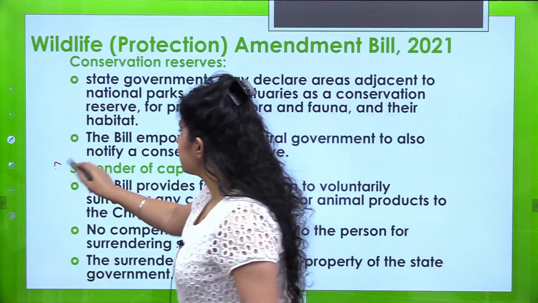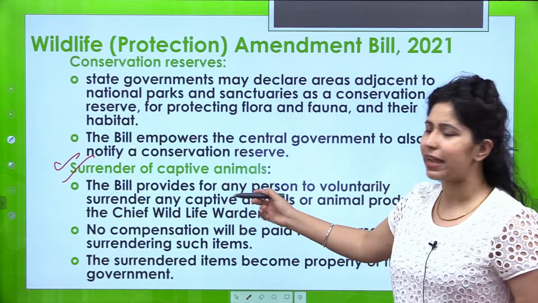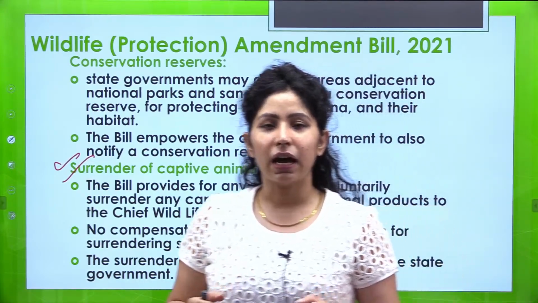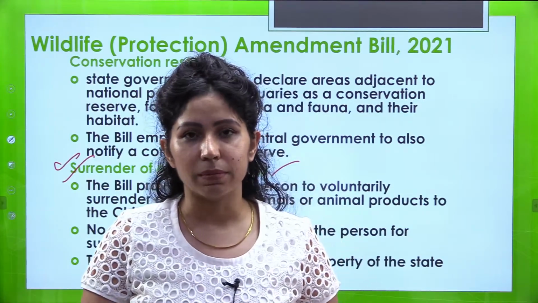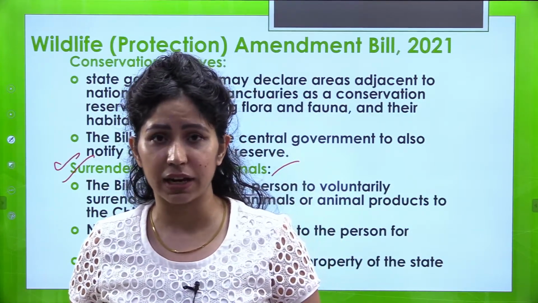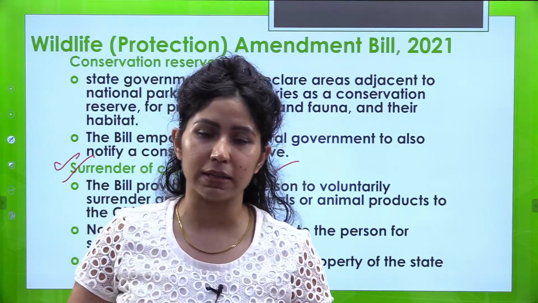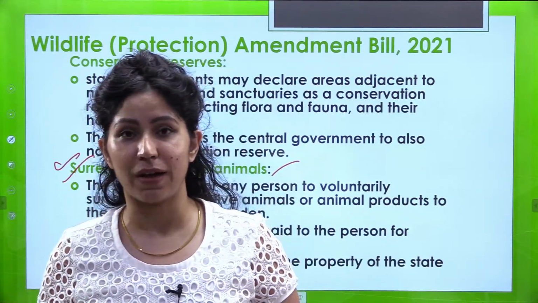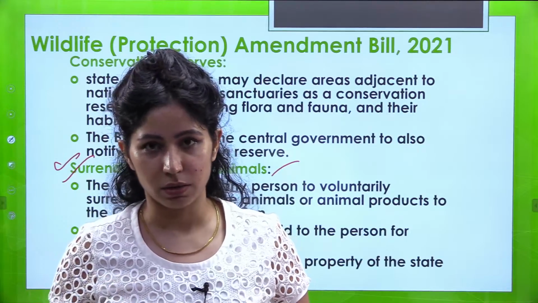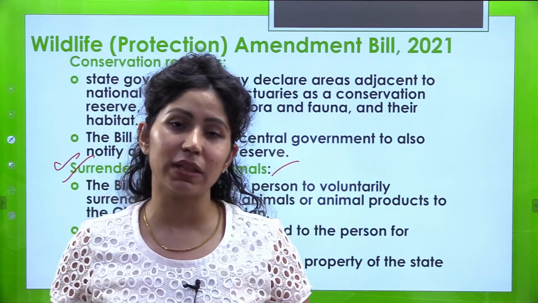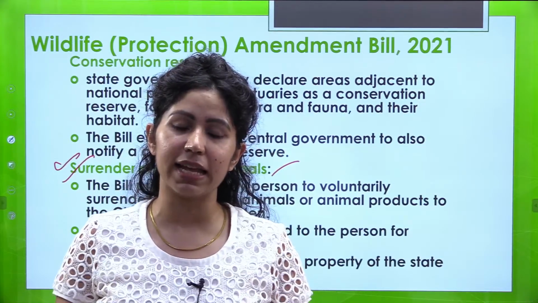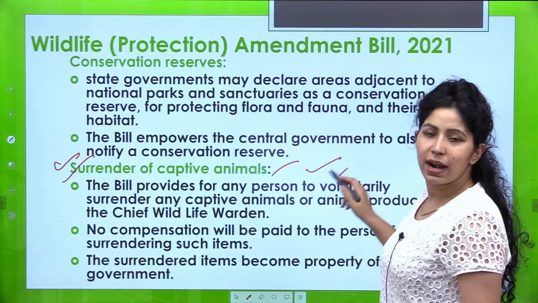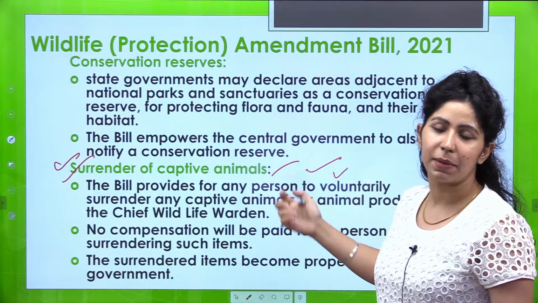Then again, if you follow social media, you must have seen umpteen number of times surrender of captive animals. Sometimes there are some human beings who keep animals with them. An animal could be endangered or nearly extinct, but these animals are staying with some human beings. Sometimes due to a social bond, due to a bond of love, they are treated as pets or members of family, or sometimes out of violent acts also. So if there are people who want to give up on these animals, they want to release them from captivity, then they will not be penalized. So surrender of captive animals has been included as part of this wildlife protection bill, that is the amendment bill.